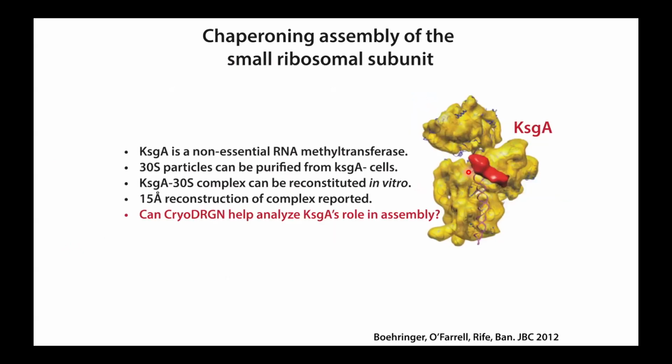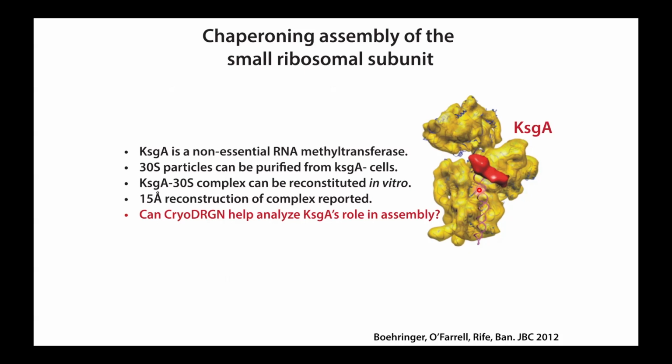the assembly process. So KSGA has been known for a long time. This is actually the kasugamycin resistance gene. But it was long thought to be involved in impacting translational fidelity. More recently, maybe in the last decade or so, there have been some implications of KSGA having a role in the biogenesis process itself.